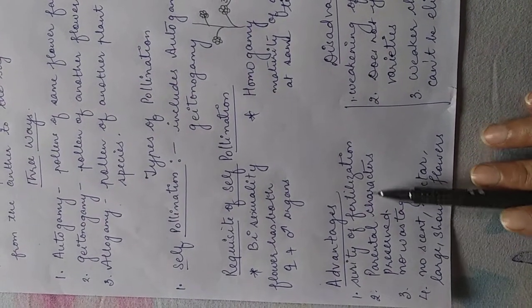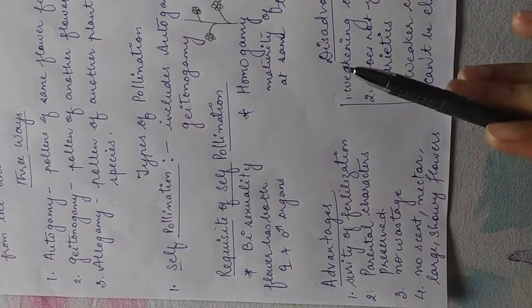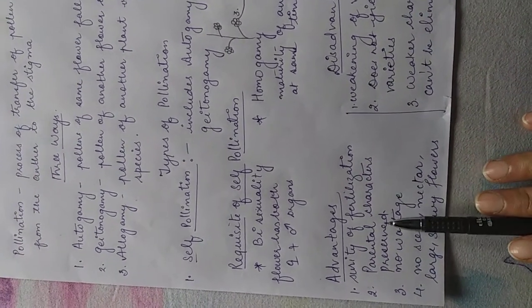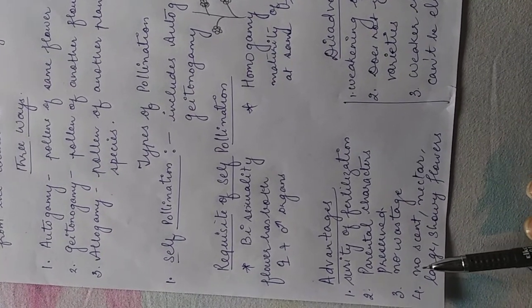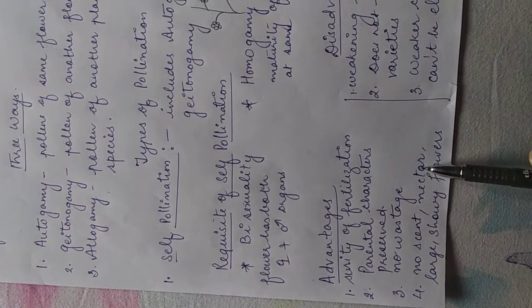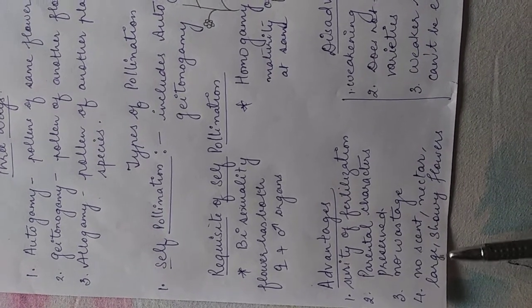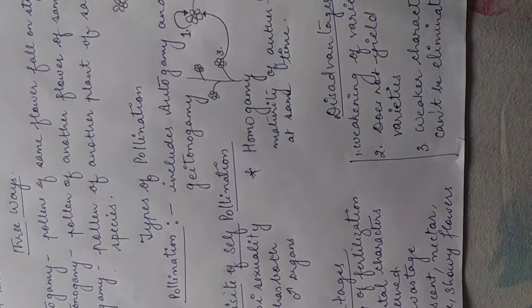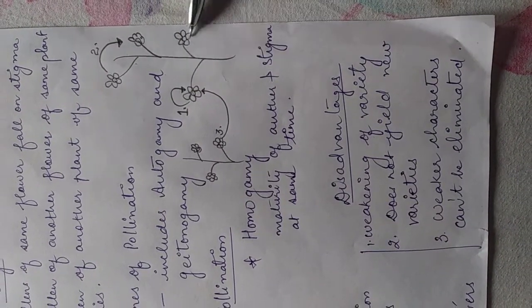Secondly, the parental characters are preserved indefinitely for a number of periods of time. The parental characters, the basic characters of the plant, will be preserved. Third, there is no wastage. Wastage in case of making scent, in creating nectar for attracting the insects, flies, etc., in making the large and showy flowers. So in self-pollination, there is no wastage for the plant. It happens between the flowers of the same plant.